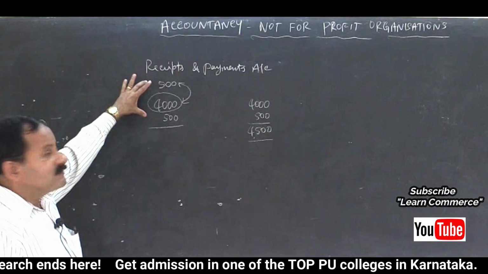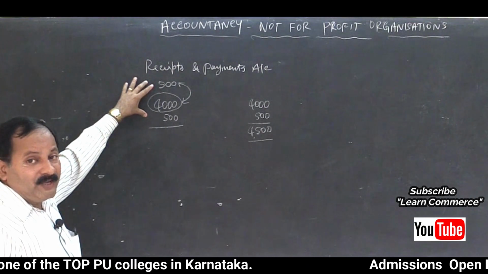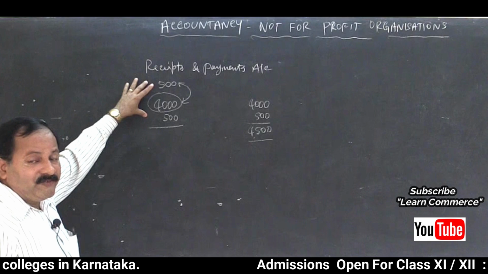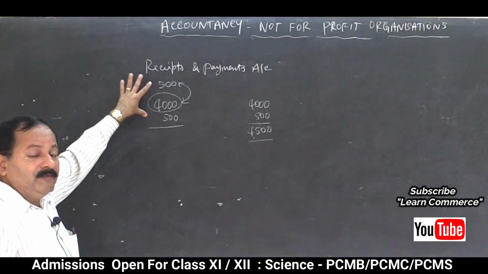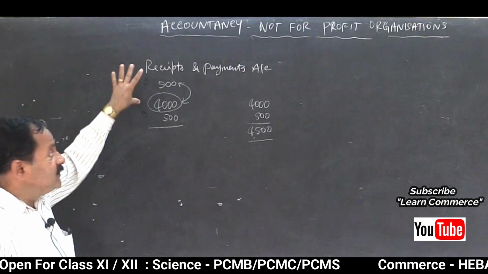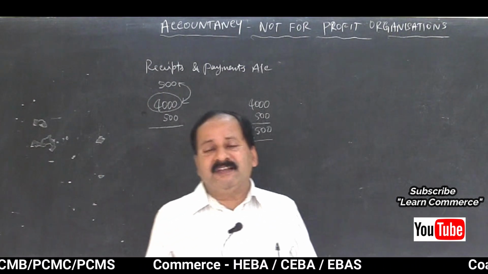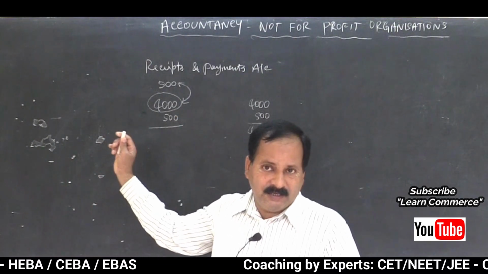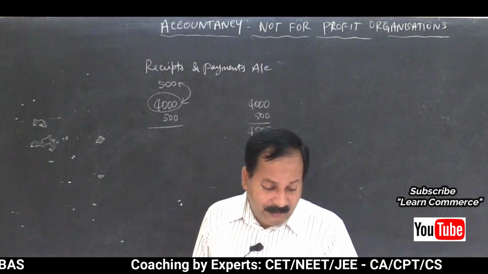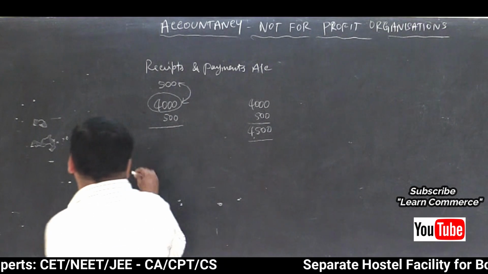So this is called cash basis. Whether it belongs to current year, previous year or next year, we are not concerned about that. When we receive it, we will record. When we make payment, we will record. So that is the rule of receipts and payments. While writing the receipts and payments account, it is like a cash book or cash account. Remember. Clear? Yes.